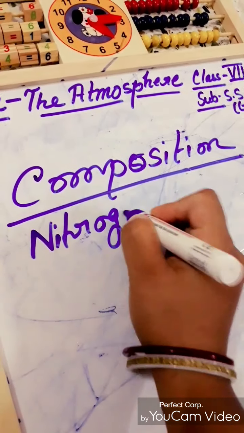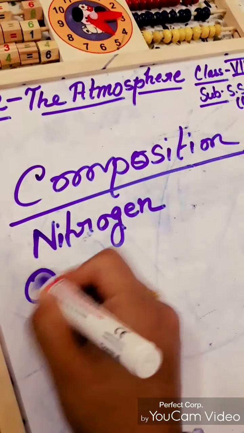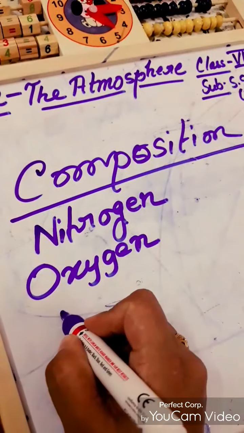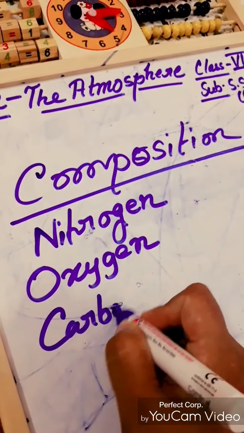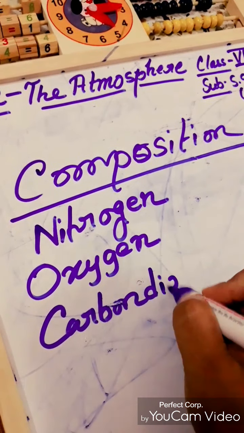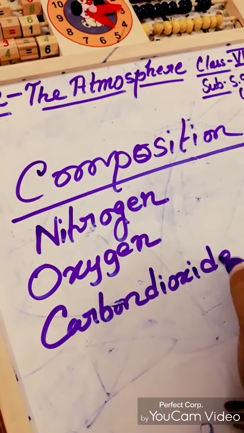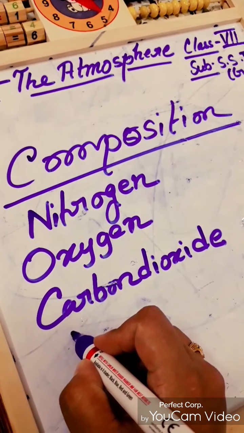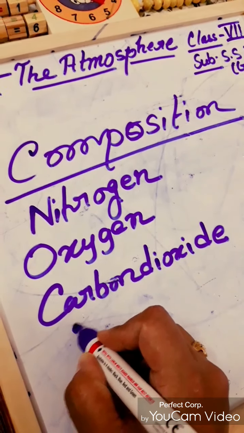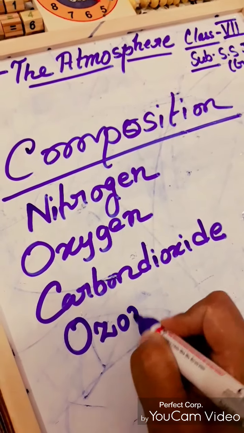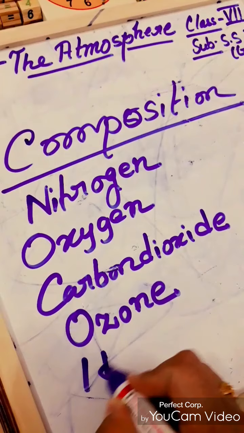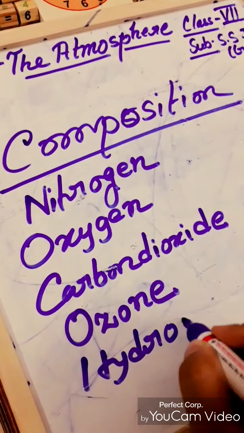nitrogen, oxygen, carbon dioxide, then you can also say ozone, then hydrogen.